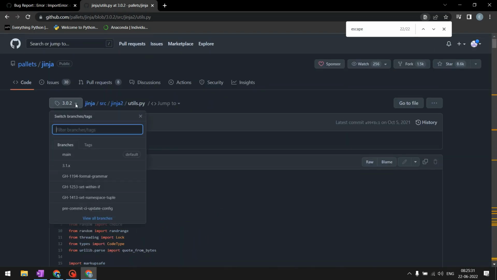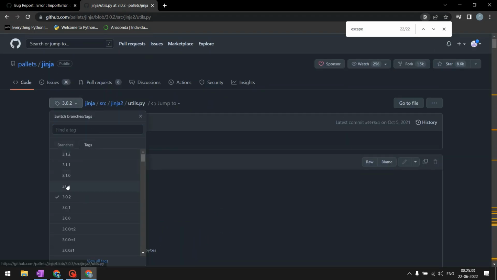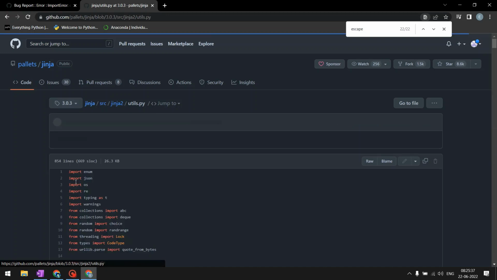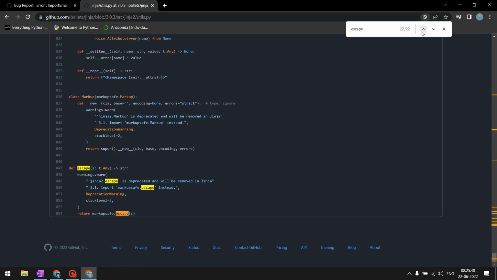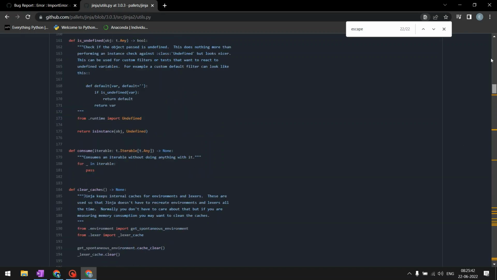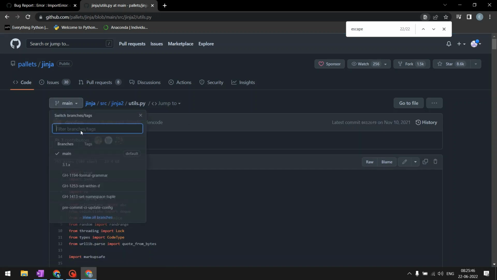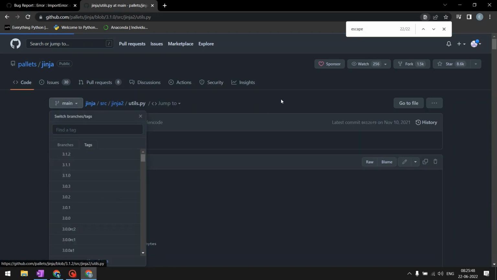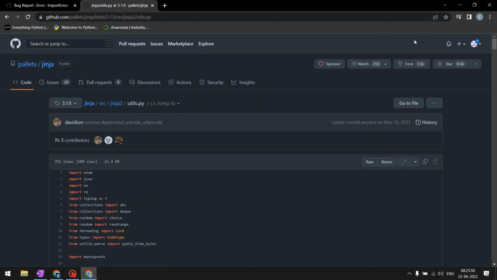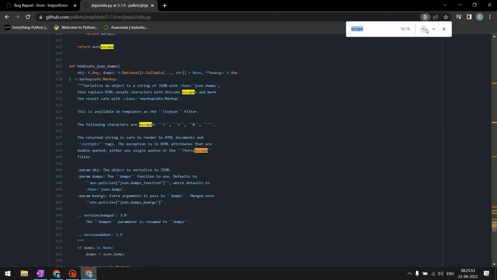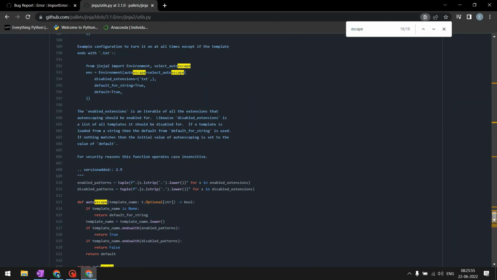What is the last tag which had this particular version? It was not there in 3.1.0. It's there in 3.0.3. Just to double check, is it there in 3.1.0? So as of 3.1.0, this has probably been shifted away.